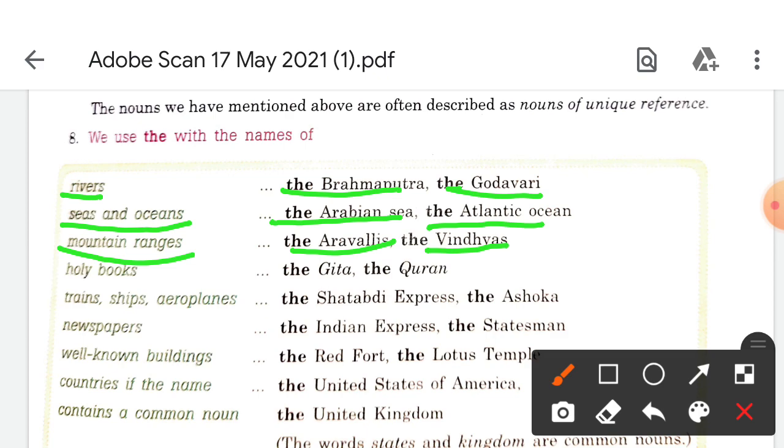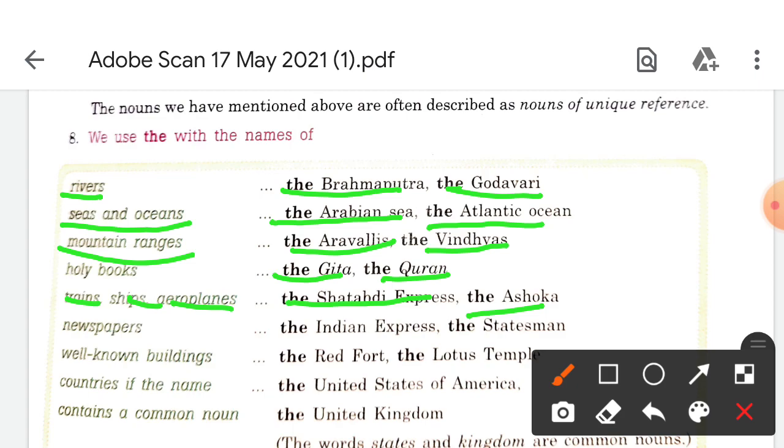Also before holy books, meaning our religious books: the Geeta, the Quran, the Bible. And before trains, ships, magazines: the Shatabdi Express, the Ashoka.